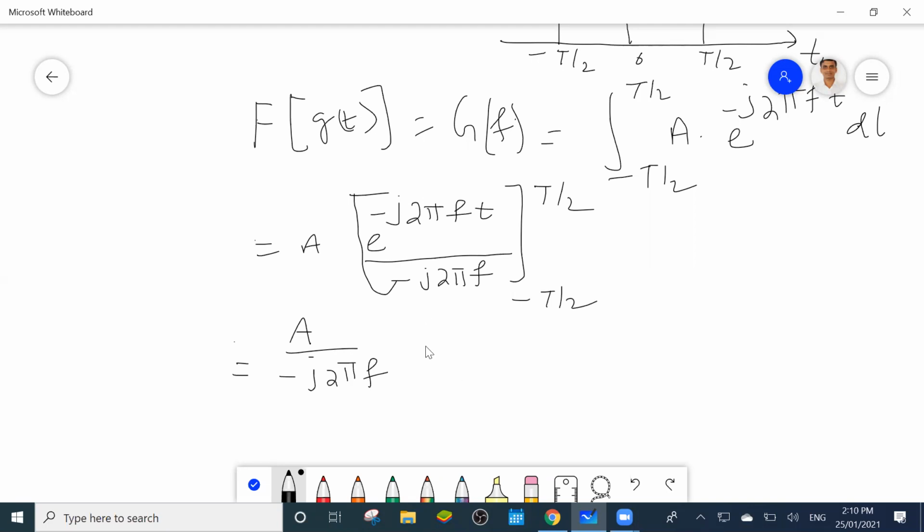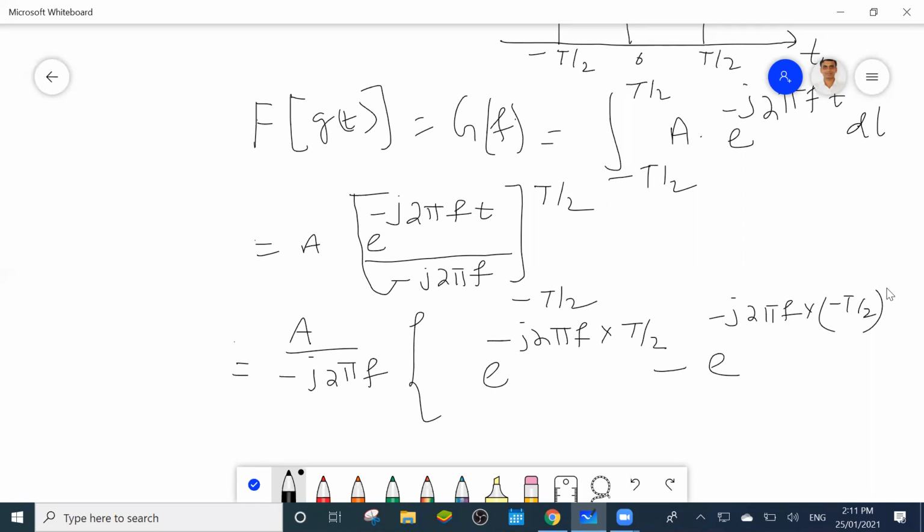So you can write this: in place of t, what will you put? T by 2, minus e to the power j 2 pi f into minus T by 2. So this minus this becomes plus. This is already one minus here, so you multiply the minus with this term, so this becomes minus and this becomes plus. So what can you write?